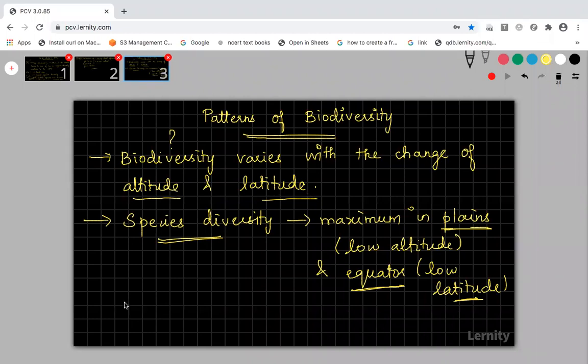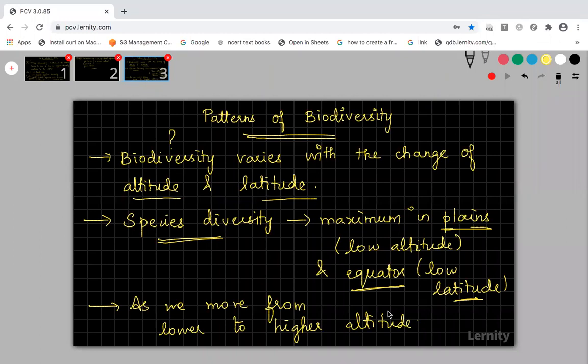Fine. Now, as we move from lower to higher altitudes. So what is lower altitude?